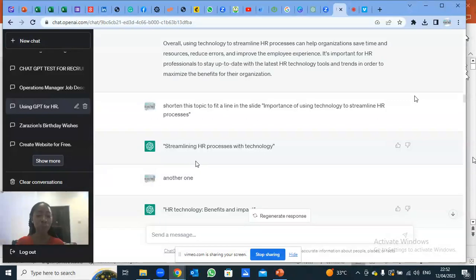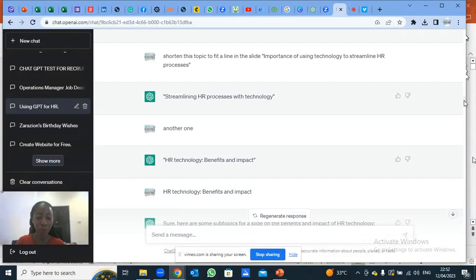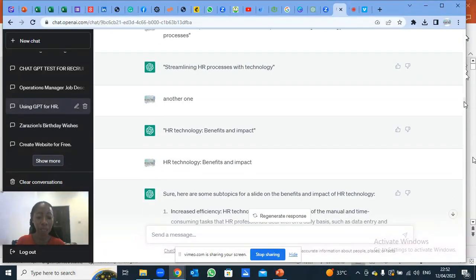So I came back to GPT, telling it to give me a short form of this subtopic. So it gave me this, streamlining HR processes with technology. I told it, give me another one. Then it gave me another one, HR technology benefits and impact. I liked that one, so I used it.